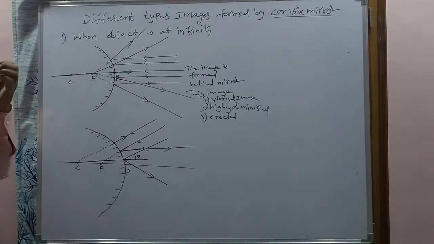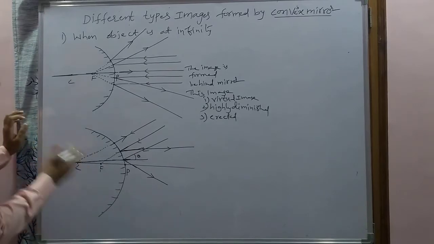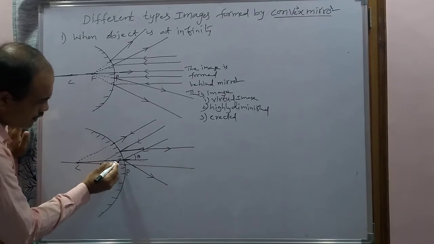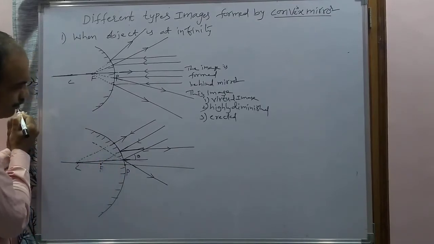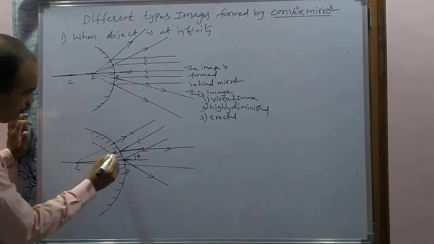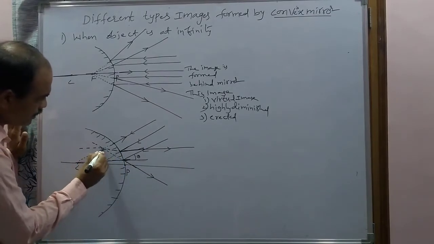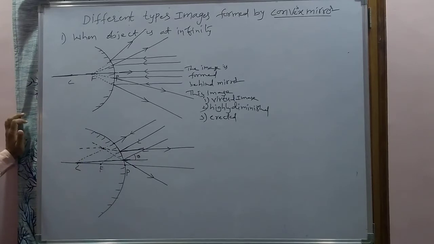But where is the image formed? When the reflected rays are extended back. So now I am extending these rays. Now where are they intersecting? At this point they are intersecting.